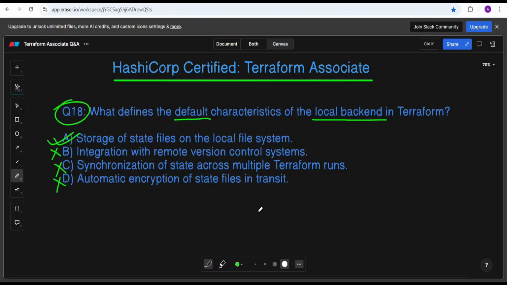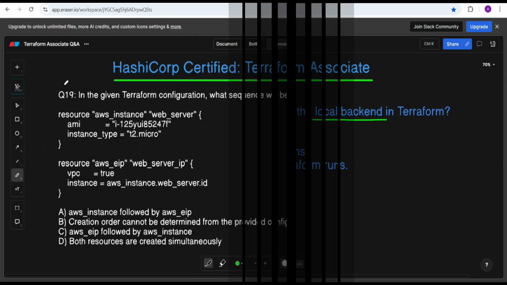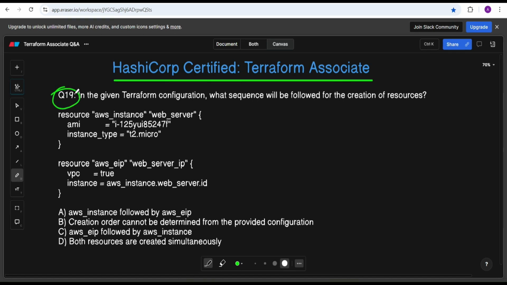Okay, now jumping to another question. Question number 19. In the given Terraform configurations, what sequence will be followed for the creation of the resources? You know that Terraform typically follows a sequence based on dependency.